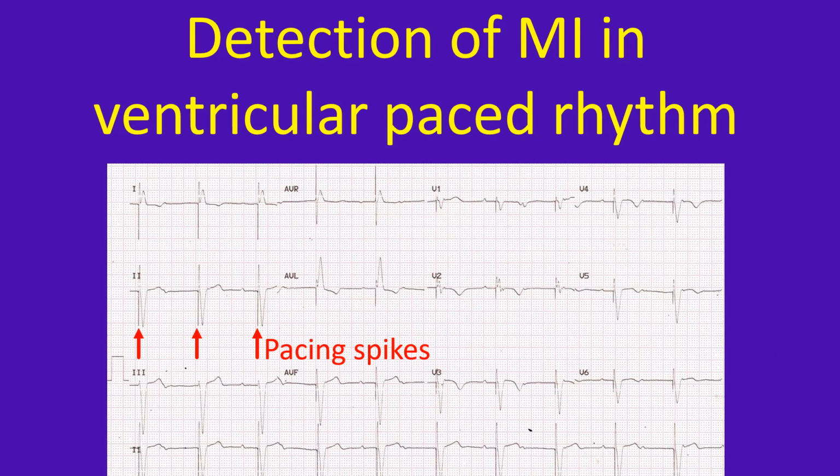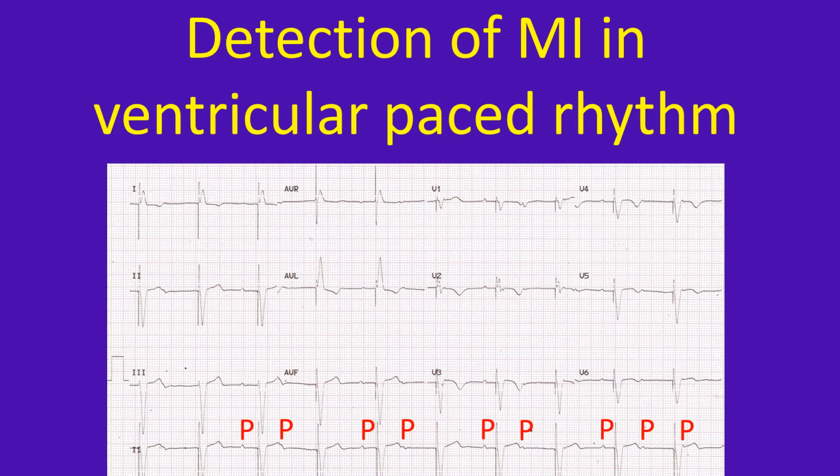ECG showing paced rhythm with anterior wall infarction. Large amplitude pacing spikes are seen before each QRS complex, indicating unipolar ventricular pacing. Lead 1 and AVL shows left bundle branch block pattern with slurred R waves, and inferior leads show negative QRS complexes. Together, these patterns suggest pacing from the right ventricular apex. Dissociated P waves suggest complete heart block as the reason for pacemaker implantation. Missing P waves are obscured by the QRS complexes.